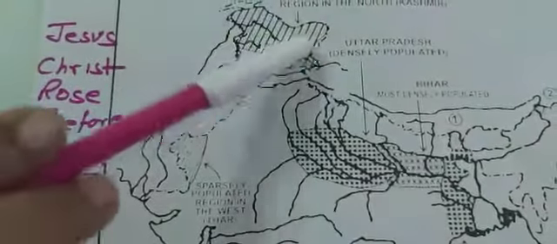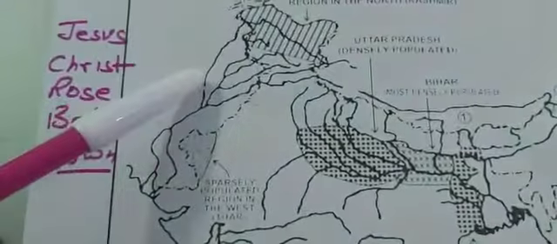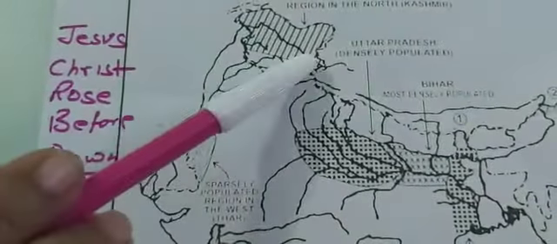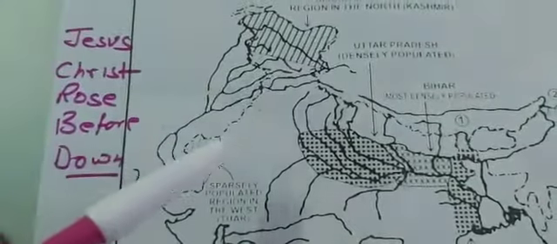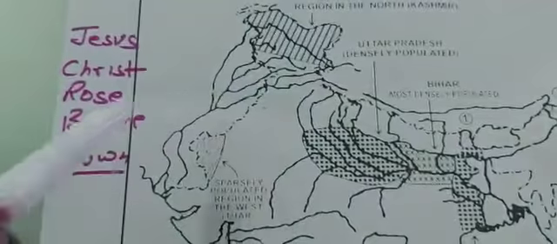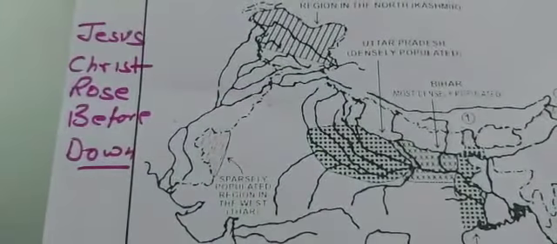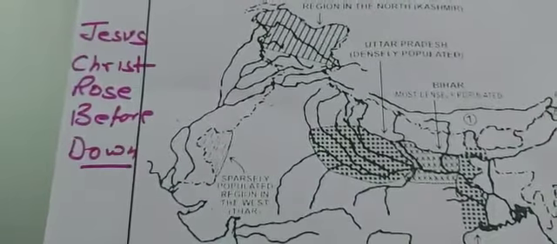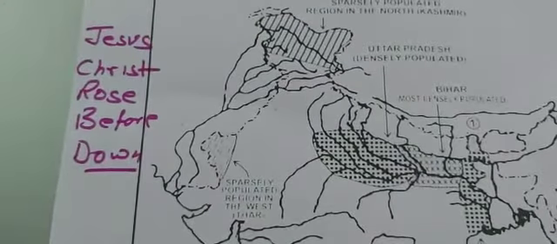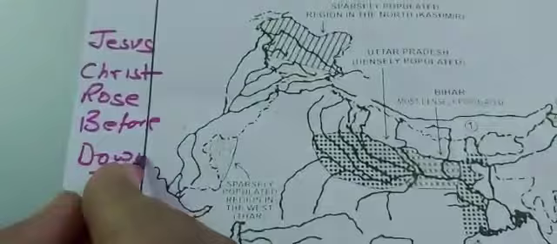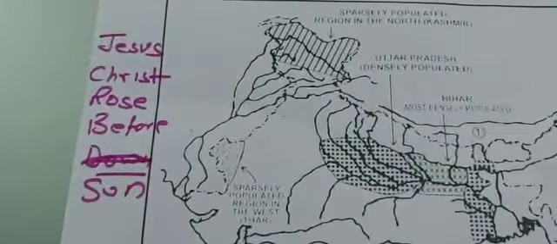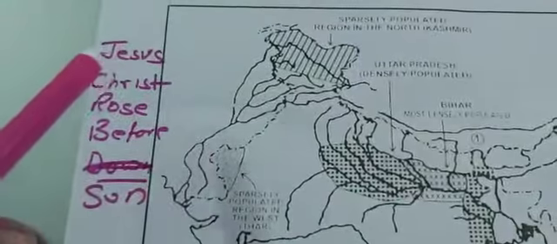So here this is river Indus, then J for Jhelum, C for Chenab, R for Ravi, B for Beas, and S for Satluj.